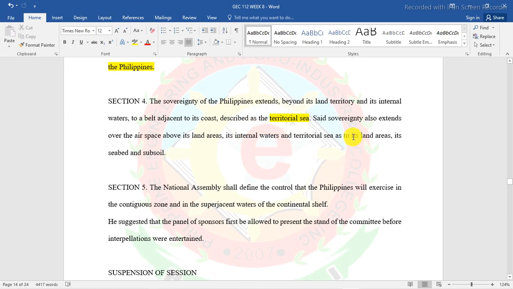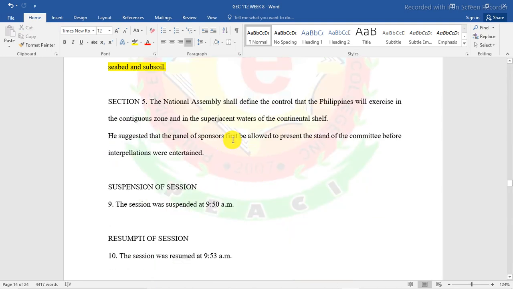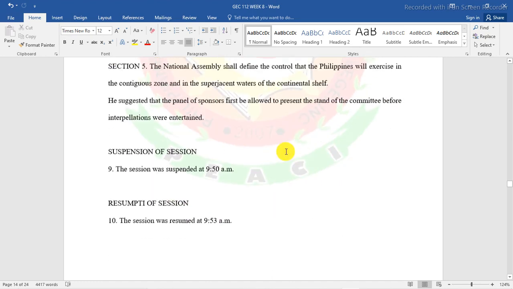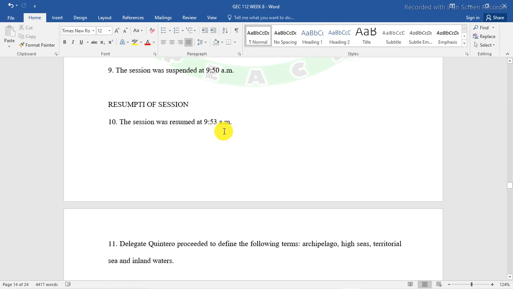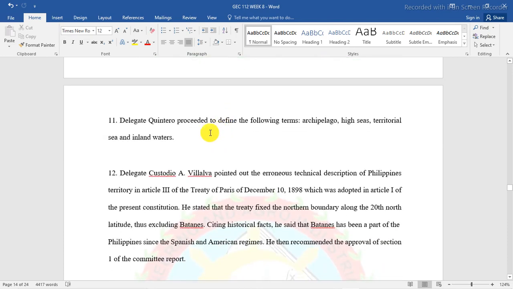Okay? Said sovereignty also extends over the air space above its land, its internal waters, territorial sea, and its seabed and subsoil. Okay? So Section 5, the National Assembly shall define the control the Philippines will exercise in the contiguous zone and in the superadjacent waters of the continental shelf. He suggested that the panel sponsor first be allowed to present the committee report before interpellations were entertained. So, suspension of the meeting at 9:50, resumption at 9:53. Delegate Quintero proceeded to define the following terms: archipelago.